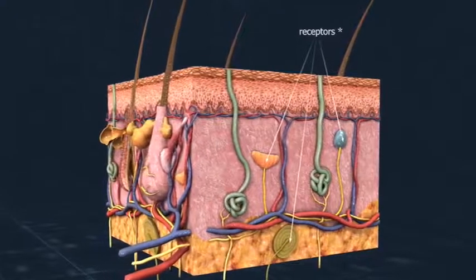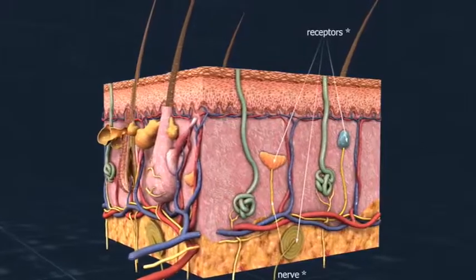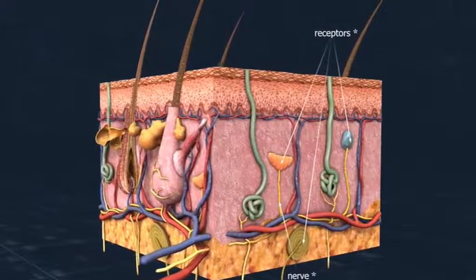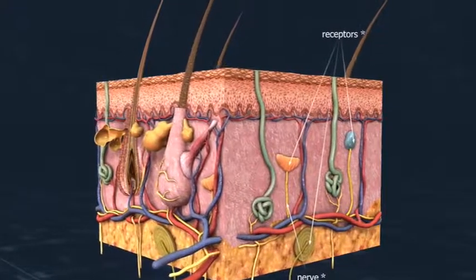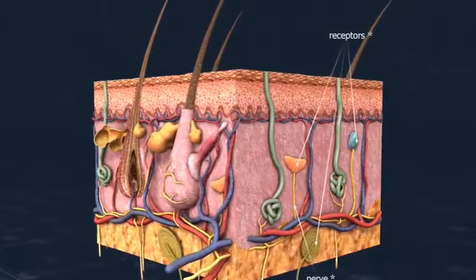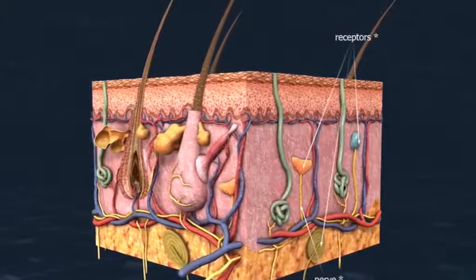The impulses formed in the receptors in the skin are transmitted to the brainstem or to the spinal cord via sensory nerves. The information is processed in the sensory cortex of the cerebrum.